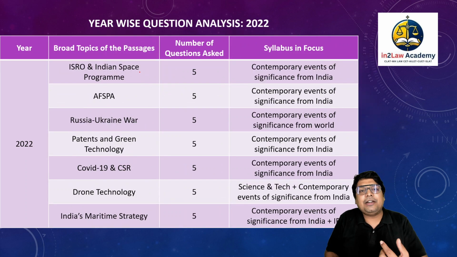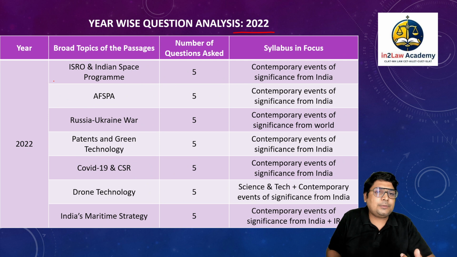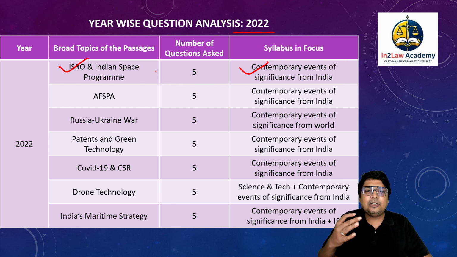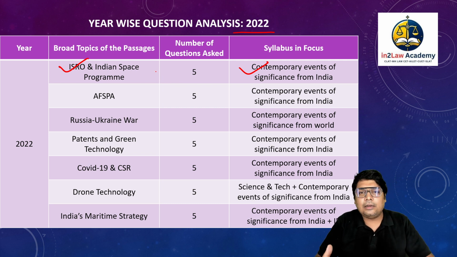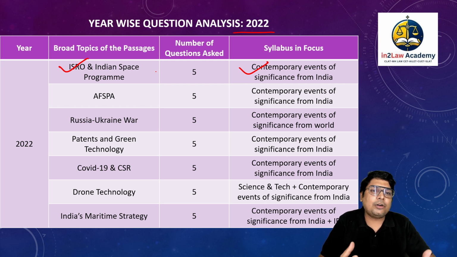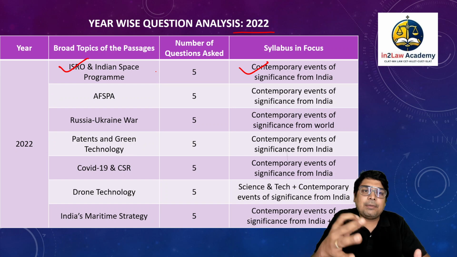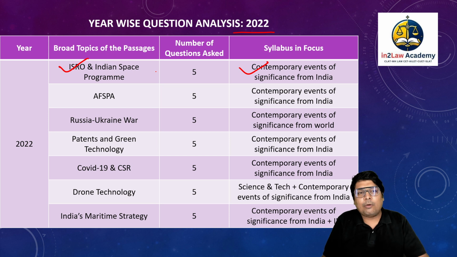Then 2022 analysis. The first passage was based on ISRO and India space program. Again, this is contemporary events of significance from India, right? India's space program is quite important. This can again be asked because we have been launching multiple satellites, right? And launching satellites not only for India but also for other nations at much cheaper rate. So it's quite important. Again, in USA you have SpaceX, which is trying to do the same, but it's a private endeavor. So you should also know about that.